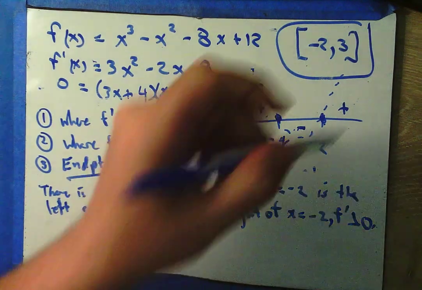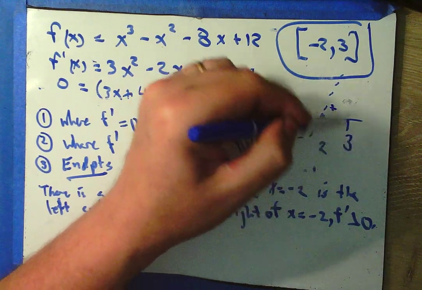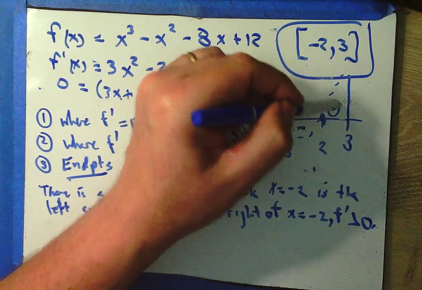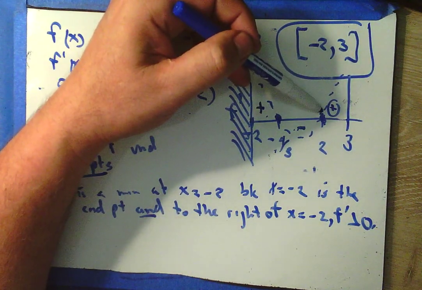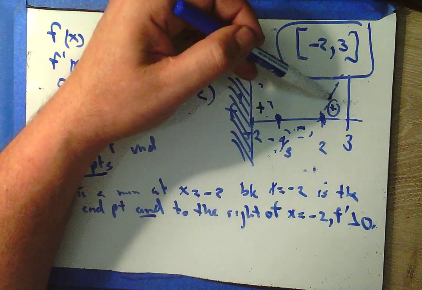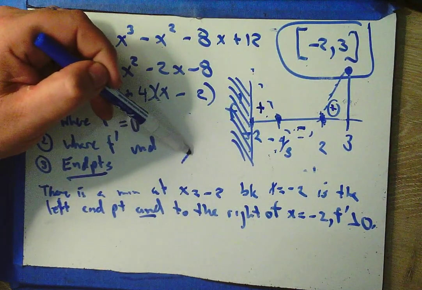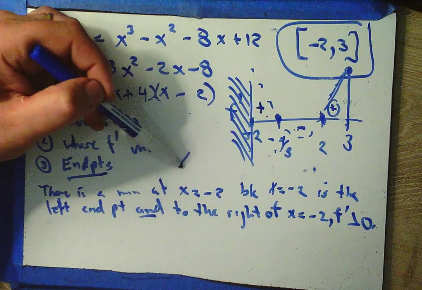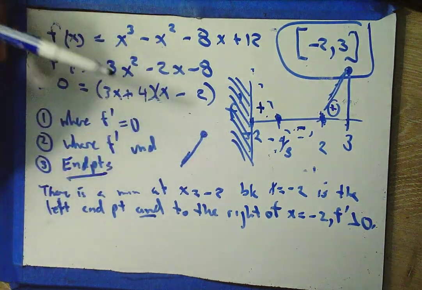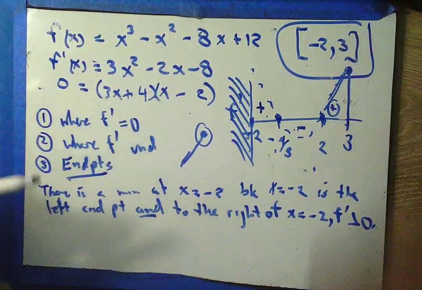All right, now we have another endpoint over here at 3. And what do I notice happening over here? The derivative of f is positive. So I know f is increasing to x equals 3. So f is increasing to this point. Well, that means 3 is going to be a maximum.